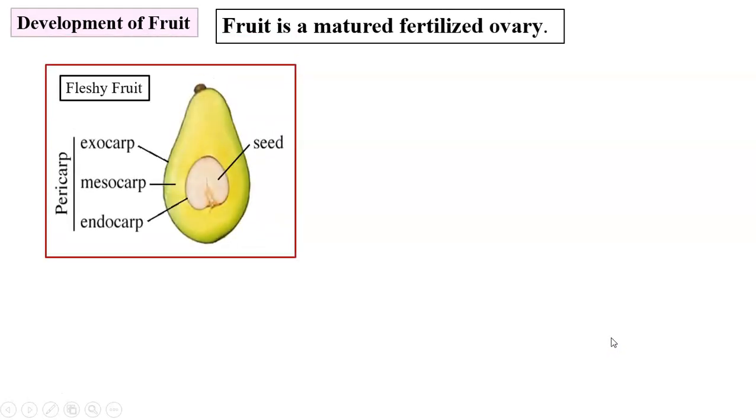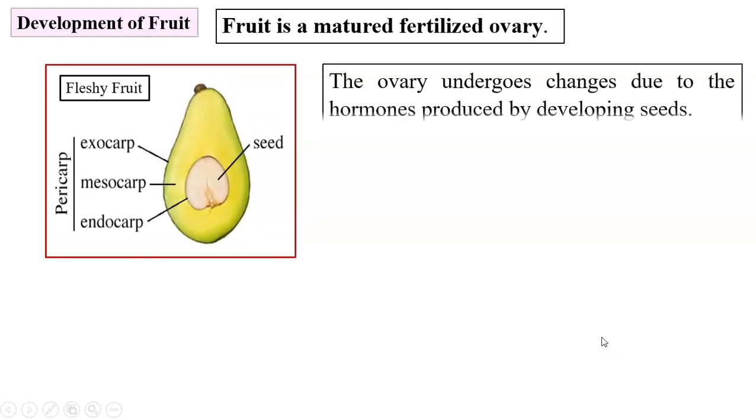Now we will see the development of fruit. Fruit is a matured fertilized ovary. The ovary undergoes changes due to hormones produced by developing seeds. Here we can see wall of the ovary has become wall of the fruit. It is called pericarp. This is a fleshy fruit.